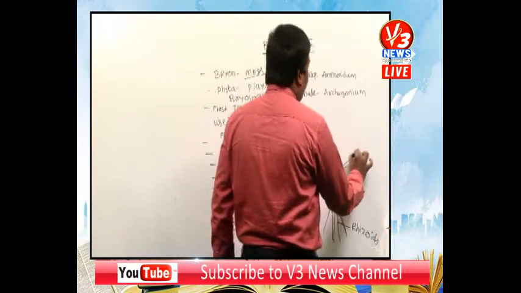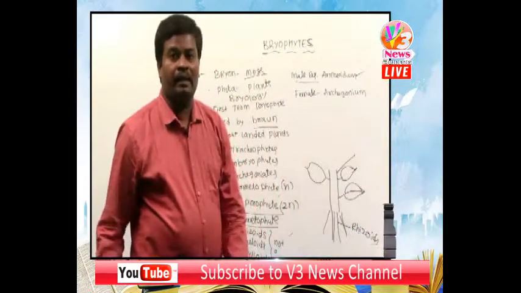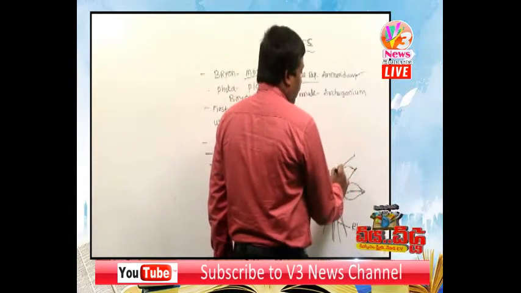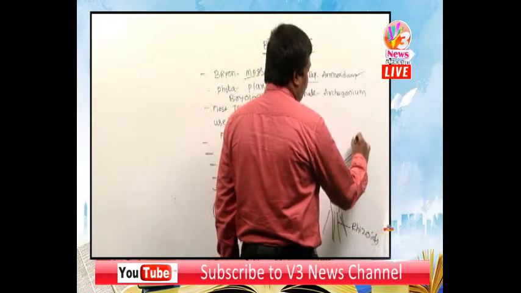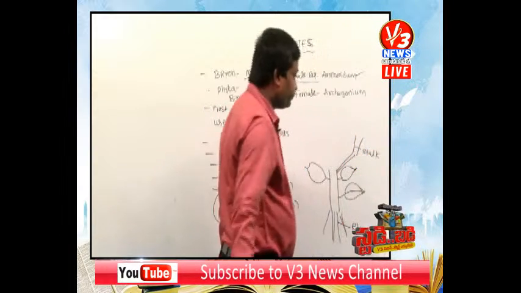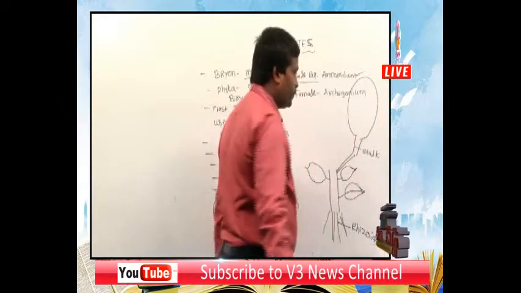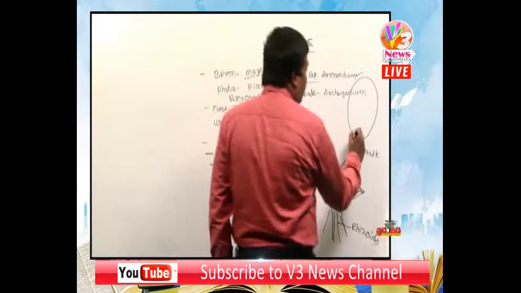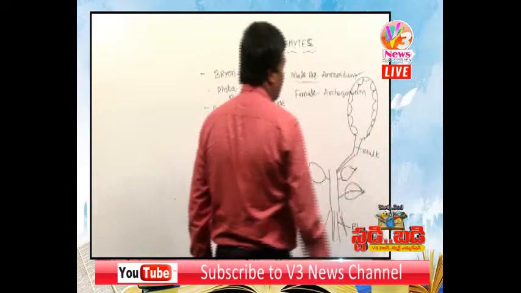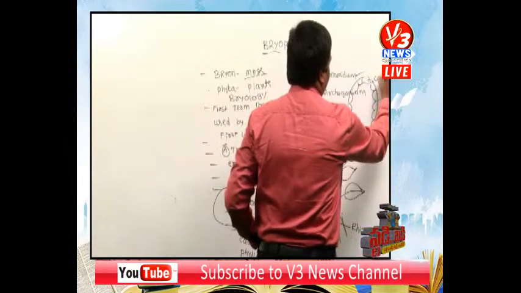In bryophyta, the male reproductive organ is called the antheridium. Each antheridium contains two parts. This is called the stalk. Above the stalk is the club-shaped antheridium. Each antheridium contains thick-walled cells, and on the upper side thin-walled cells, which are called cap cells.